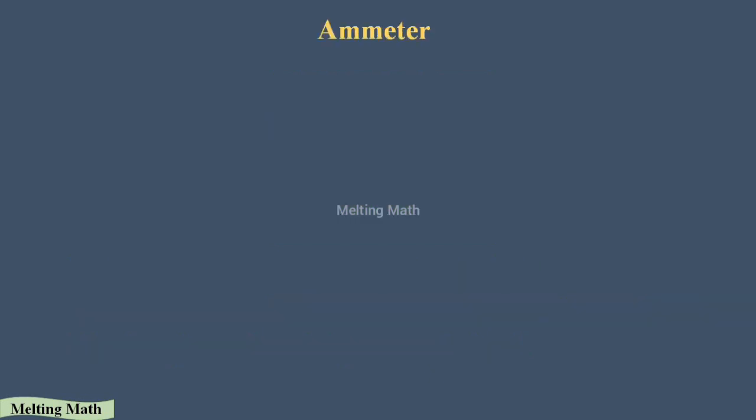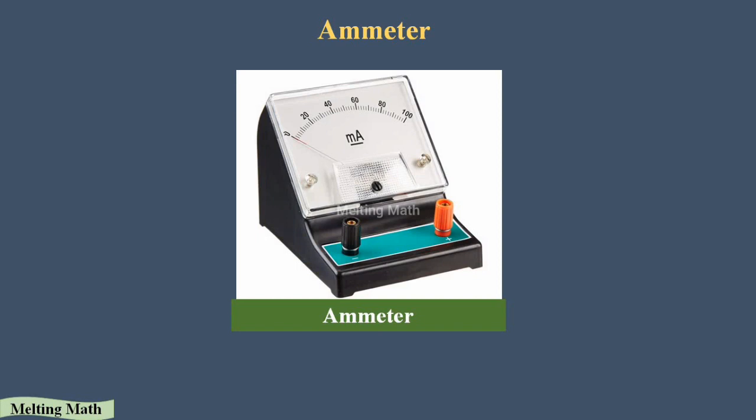Next one is an ammeter. An ammeter is a device we use to measure how much current is passed through the wire. If we connect this ammeter in the wire of the circuit, it shows us how much electricity flows in the wire. That's the main use of this ammeter.